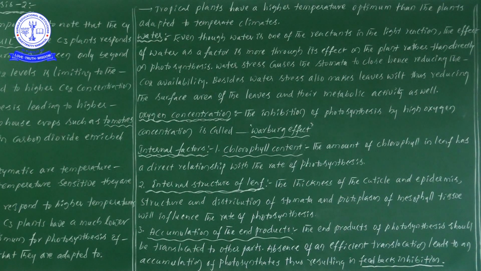For the optimum rate of photosynthesis, all factors must work together; only then will we see a higher rate of photosynthesis. This is the information regarding photosynthesis.